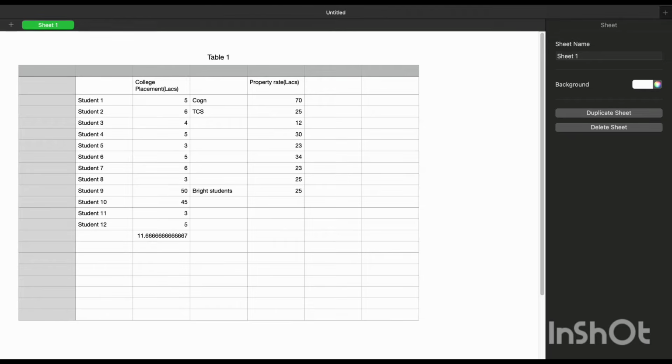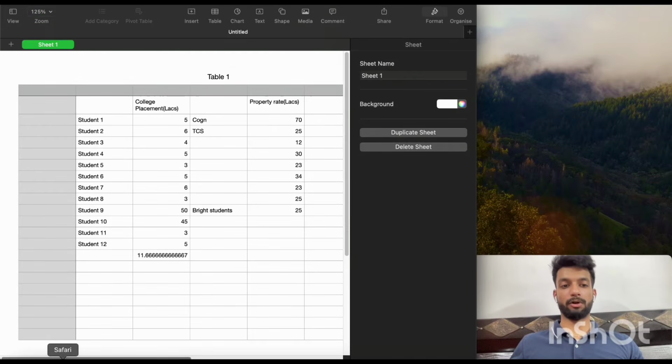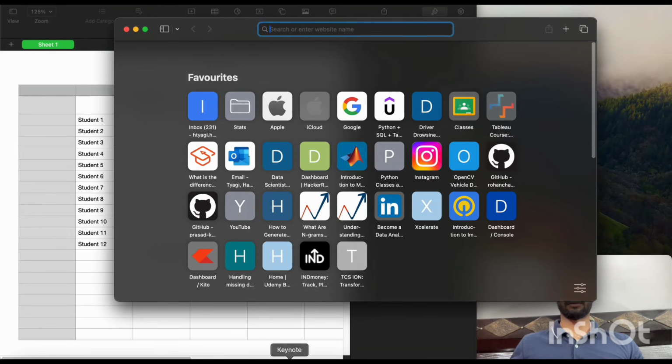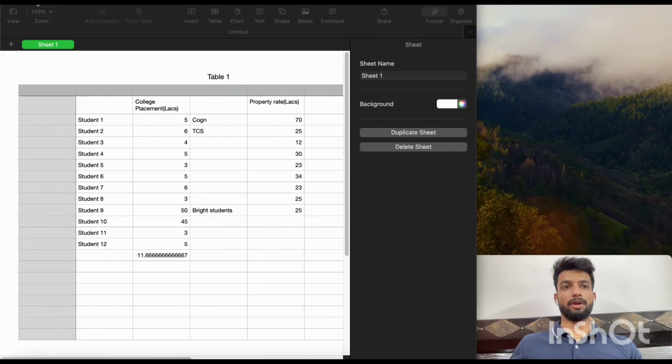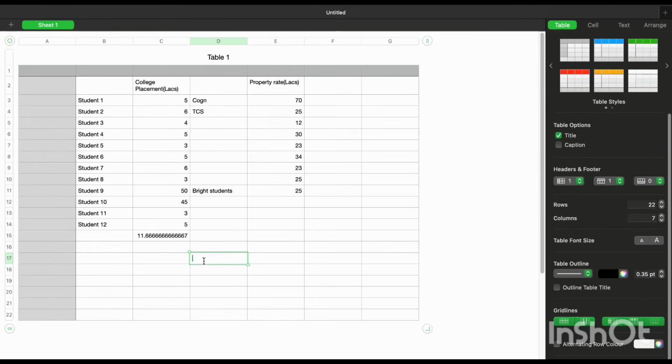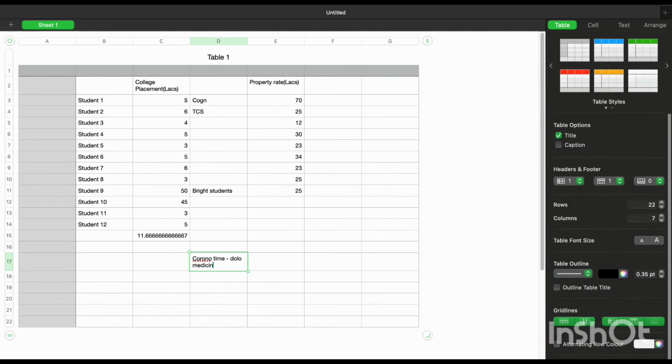Now the last one and the most important one, that is mode. We use mode mostly in grocery shops or medical stores. For example, in Corona time, many people and every doctor were suggesting we buy Dolo medicine. So whenever we go to a medical store and say to the owner, can you give us one Dolo? Every day we are taking 2 Dolos. Our mother, our father.